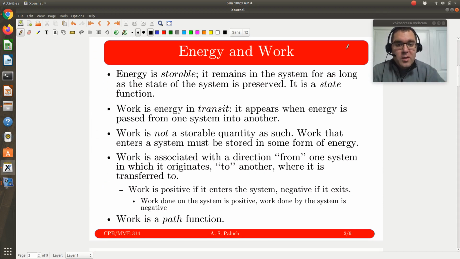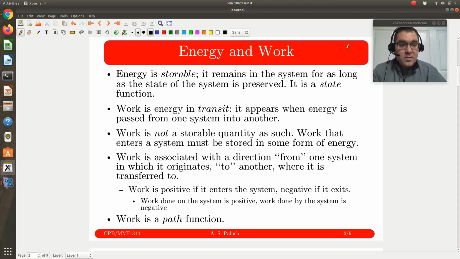Right, so energy is storable. Okay, so it's a state function. It remains in a system as long as the state of that system is preserved. So if I have a ball and I put it up the top of the mountain, right, the potential energy of that ball is going to remain the same so long as I don't knock the ball, say, off the hill. Right? As long as it remains on top of the hill, its potential energy is unchanged. It's the same. It's stored energy.